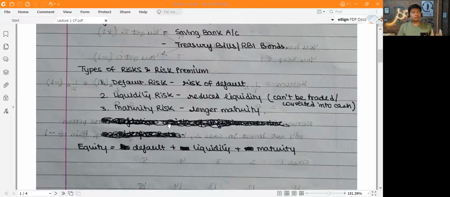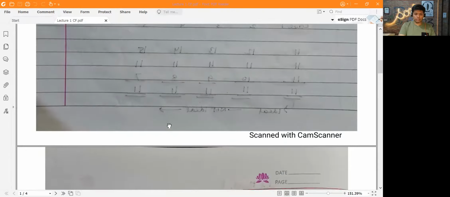But for equity, you don't promise anything. You can give them 12%, 13%, 0%, anything. So technically there's no default. Obviously, there is a risk that a company may default, but that is not covered here. Right? Let's move on to the next concept.